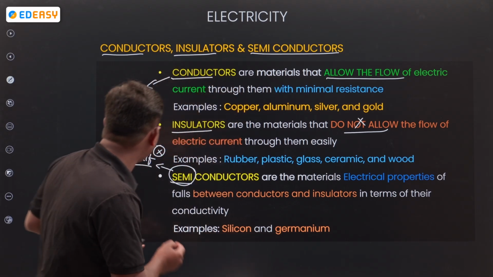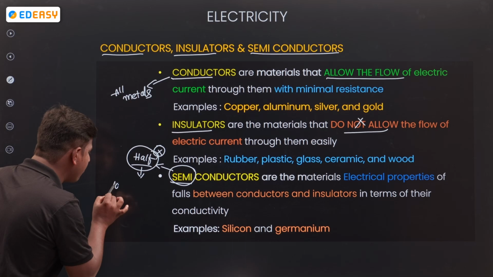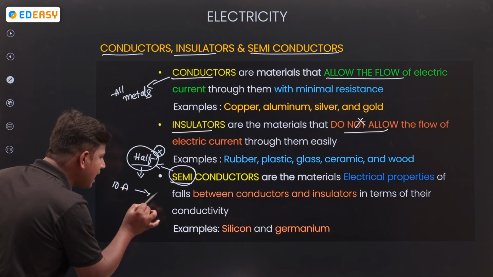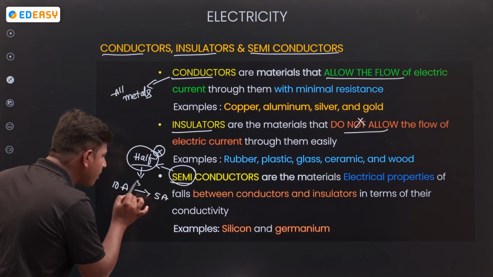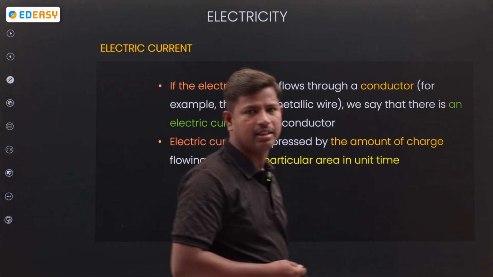Semiconductor means it allows only partially. For suppose 10 amperes of current passes, it allows 5 amperes. The remaining 5 amperes it doesn't allow. Like that. Remember.